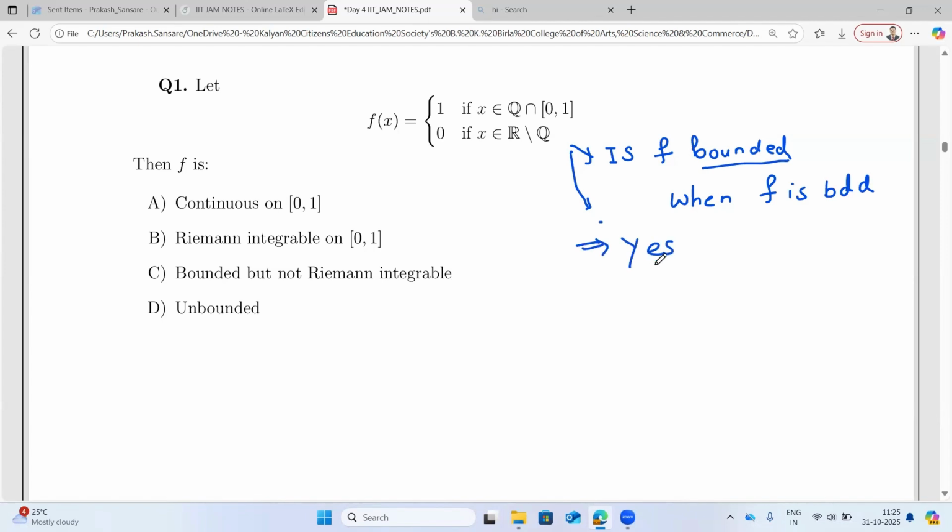So let's justify why it is bounded. Reshma, was it a guess, or did you say it is bounded with some justification?